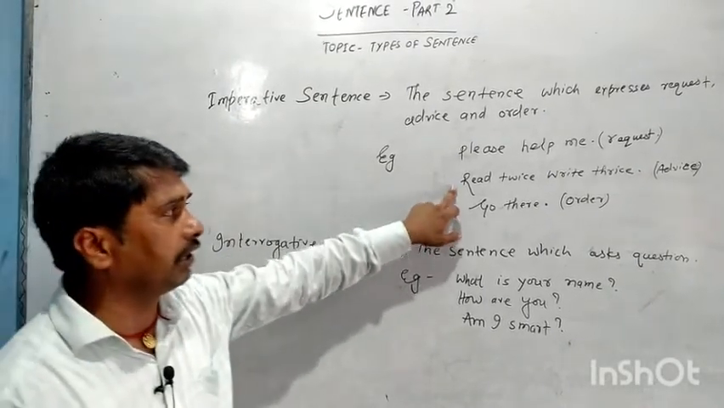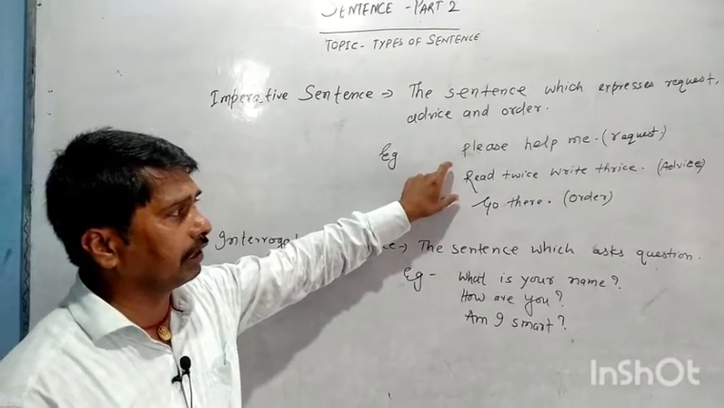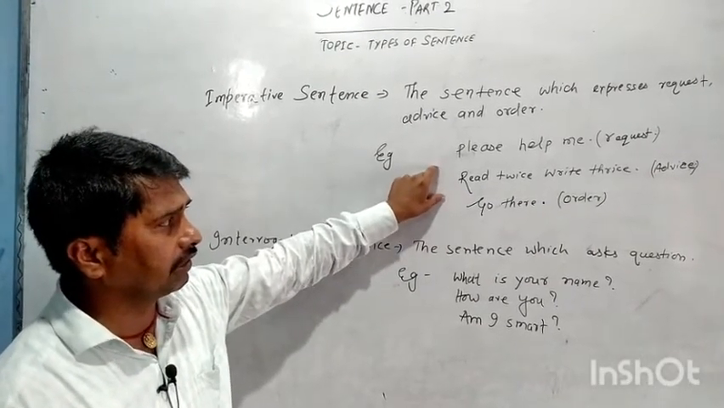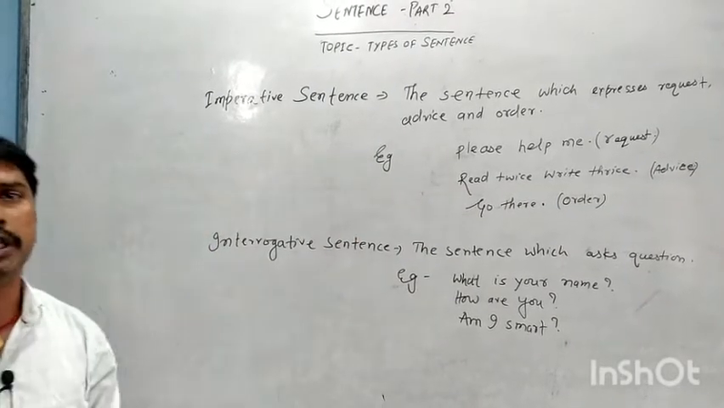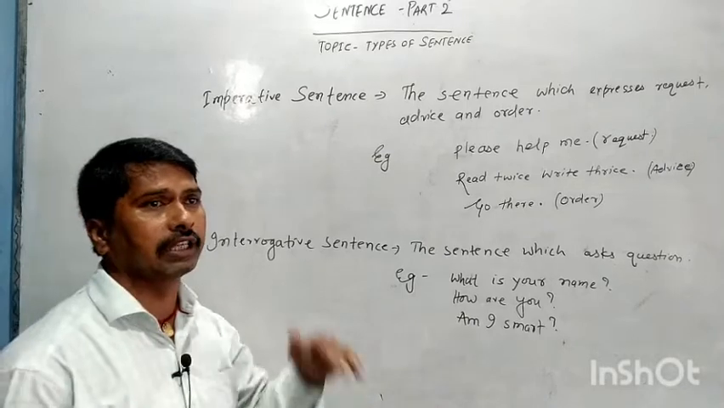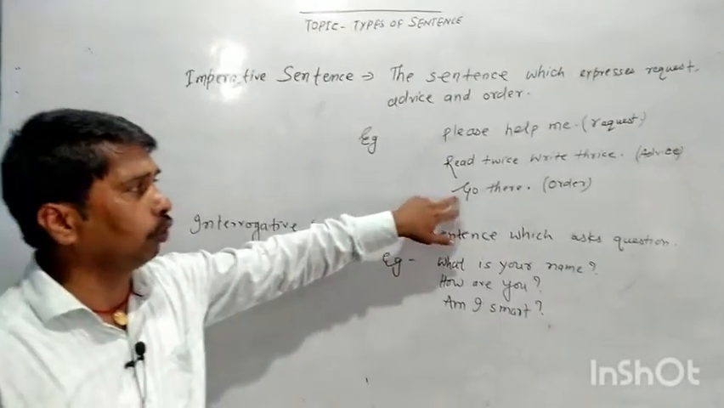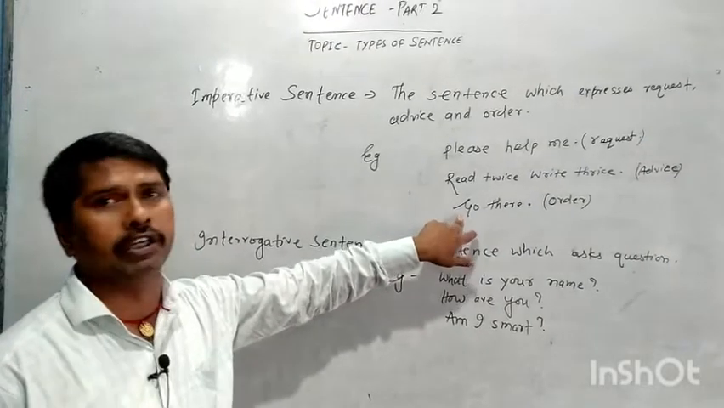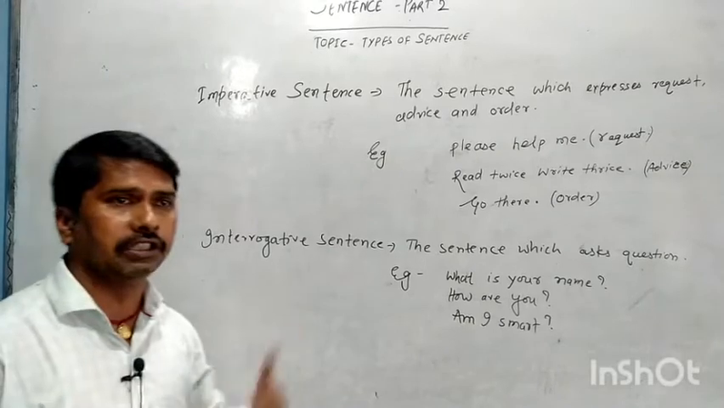The next example is read twice and write thrice. This sentence says that it is an advice. Someone is advising a person to read twice and write thrice. The third example, go there, is giving an order to somebody. Go there, come here. This is an order.